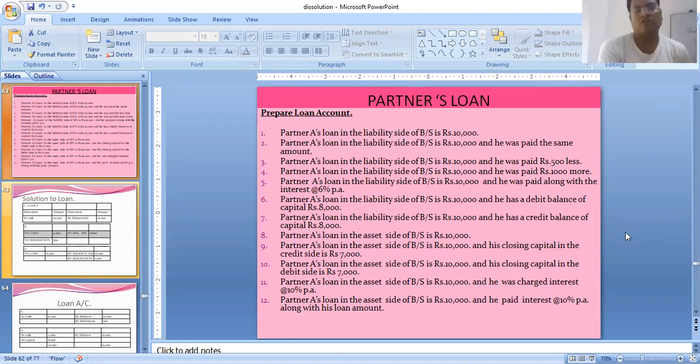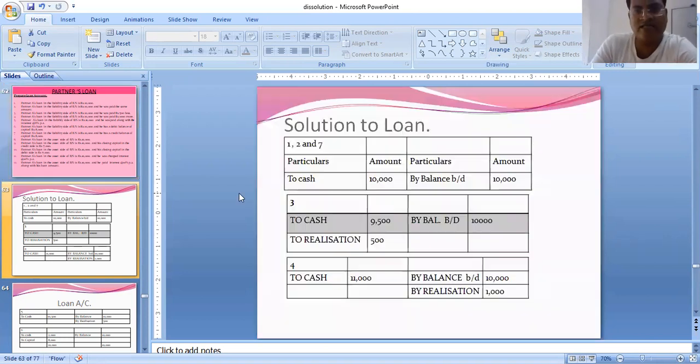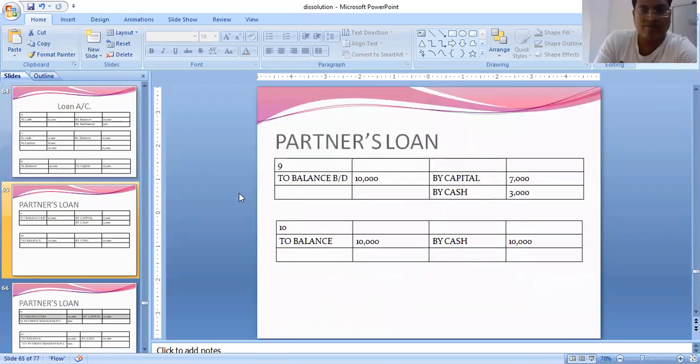Now see the ledger of this one, students. This number 9's ledger. By capital 7,000 and by cash. No, this is not number 9. Some mistake is there. One sec. Ledger account, no, it was number 10. So we have written to balance 10,000 and by cash 10,000. We have not shown the capital money received.